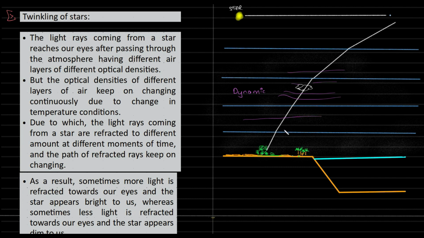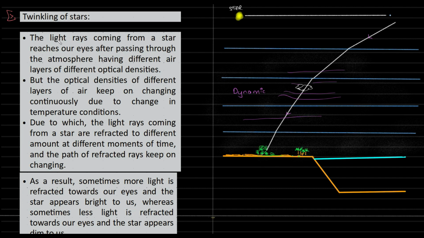So there will be a dynamic thing that is happening over there, and a small light has to pass through all of this. Again, remember, star is really far and we get a very small percentage of light from that star. So because it's passing through this dynamic environment, right, we are able to see twinkling of stars. So they appear to twinkle. Okay, so this is the reason. So I'll read the write-up, then we'll revise.